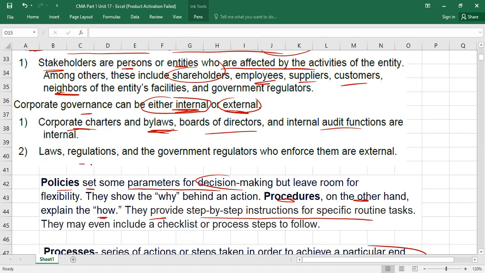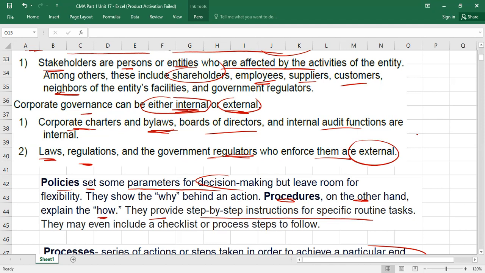What is external? Laws and regulations which are issued by regulatory bodies. For example, the FTA in the UAE issues VAT or income tax relevant documents. Maybe other ministries are also issuing laws and regulations relevant to employees, environment, etc. So laws, regulations, and government regulators are examples of external corporate governance.